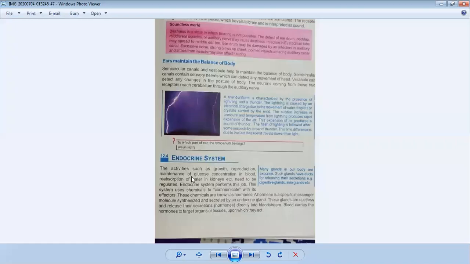Today we will discuss the endocrine system. Before that, we have discussed the receptors in humans, in which we studied the ears and eyes in detail.